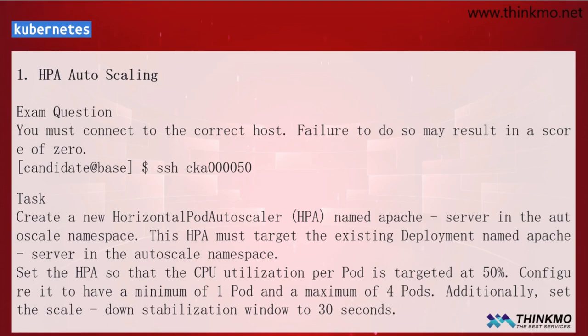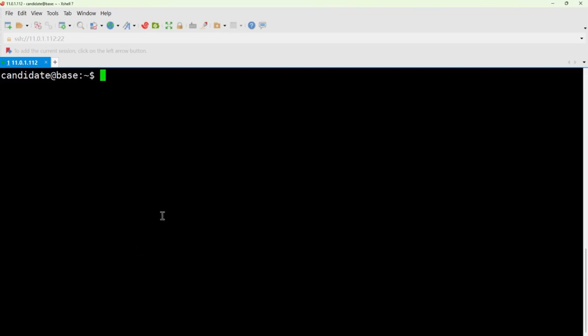Next, let's first look at the basic operation required for the first question. The requirement is actually very simple. It's about automatic scaling. There are 3 requirements. As long as we configure these 3 requirements, 50% CPU, 1 up to 4 pods, and 30 seconds, this question will be no problem. Next, let's take a look at the specific configuration.